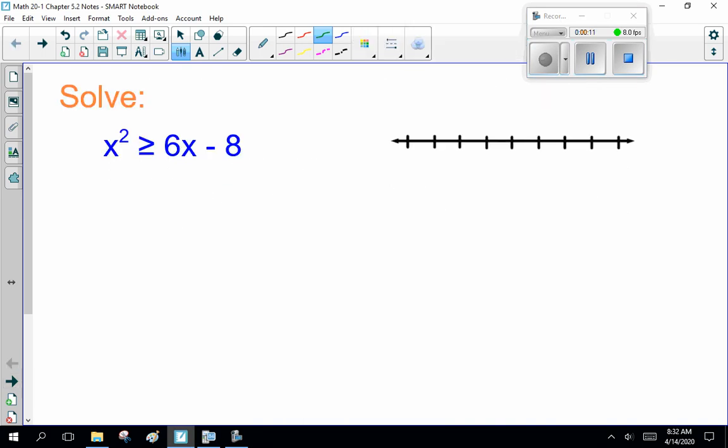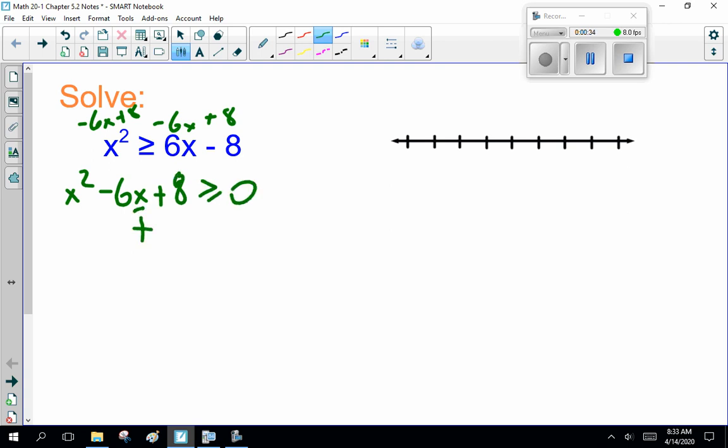Before we get that far, I want to remind you of how to graph a quadratic inequality. So, x squared is greater than or equal to 6x minus 8. Remember, subtract 6x from both sides, add 8, so you get x squared minus 6x plus 8 is greater than or equal to 0, or this is positive.